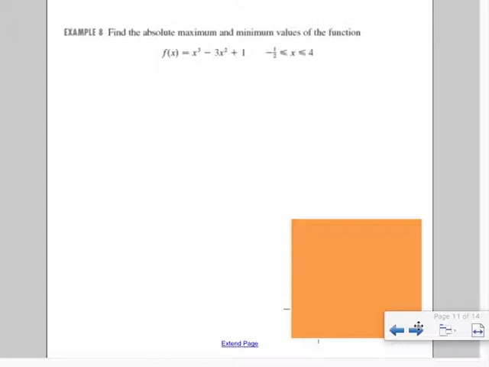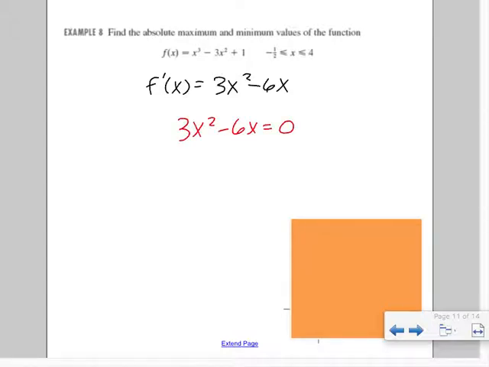So we have to find the derivative. So the first step you always want to take is to find the derivative. So it's just a standard derivative like we've done in the past. So step 1, find the derivative. Step 2, look at where that derivative is equal to 0. Now you're just going to use your rules of algebra. Usually it's a factoring. So we can factor out a 3x. We set each factor equal to 0. We solve.